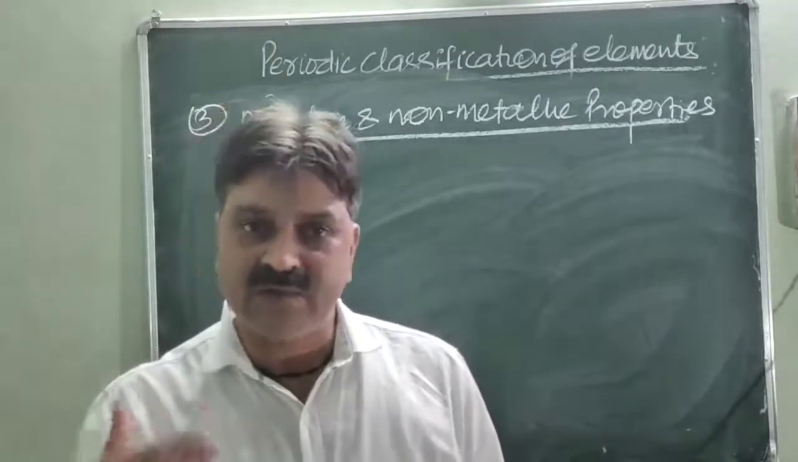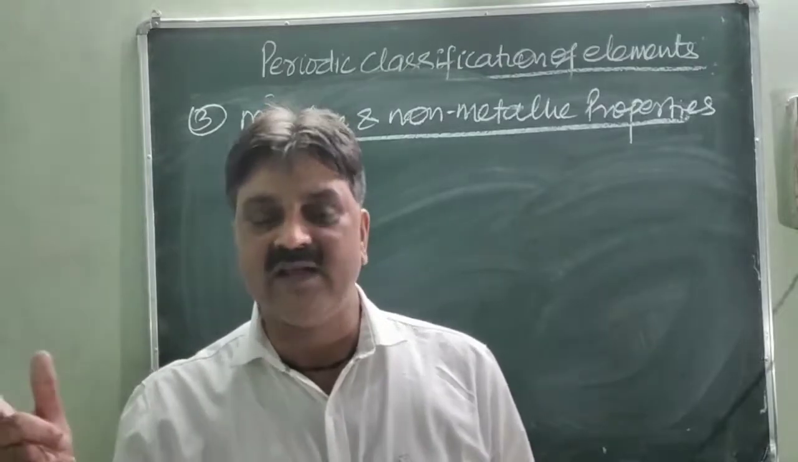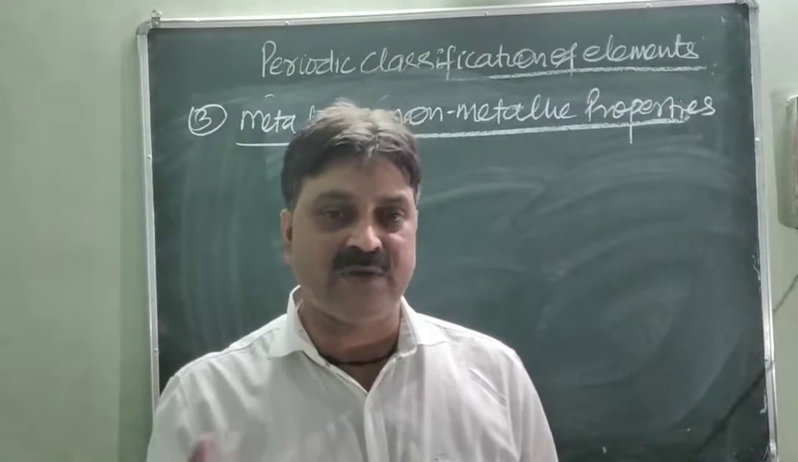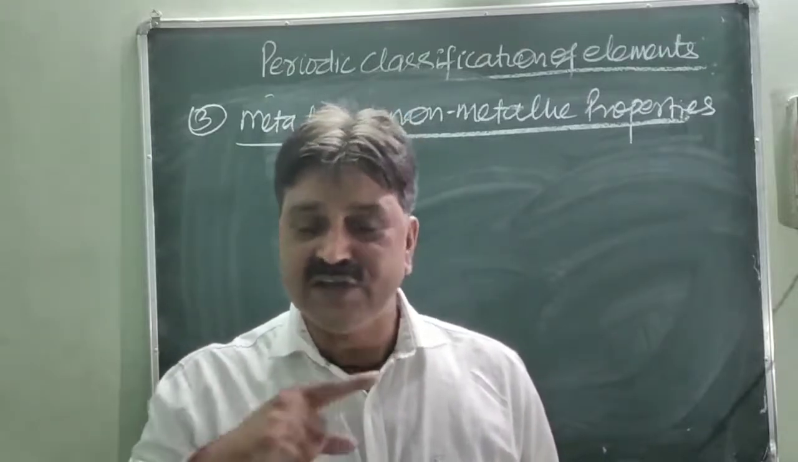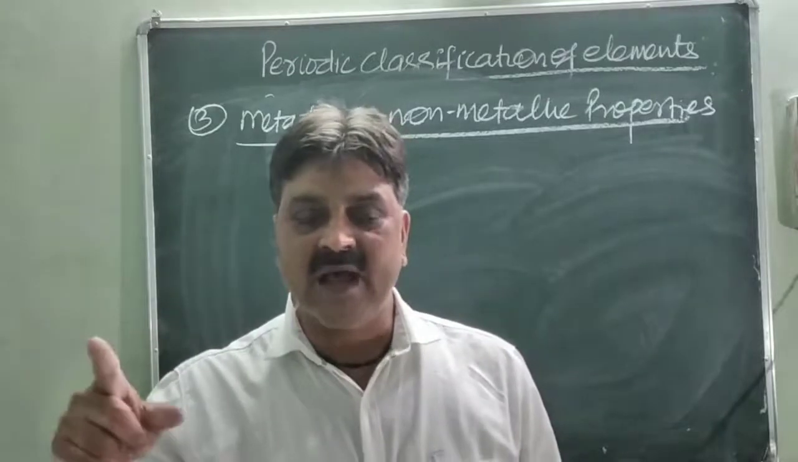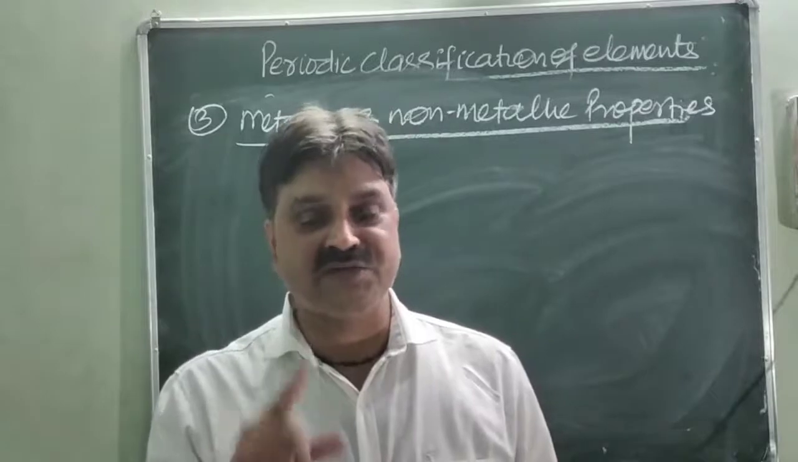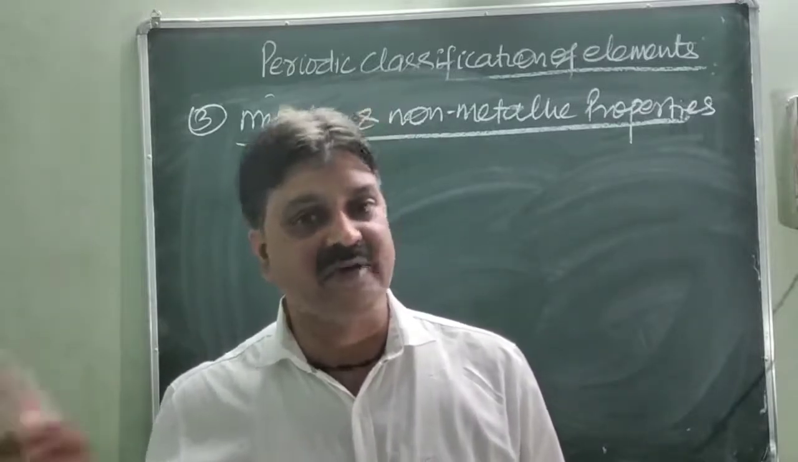So when coming from top to bottom, metallic character increases, and from left to right the electron gaining tendency increases. It means non-metals have the property to gain electrons. So non-metallic character increases from left to right across the period and decreases from top to bottom within the group, whereas metallic character increases from top to bottom within the group and decreases from left to right across the period.